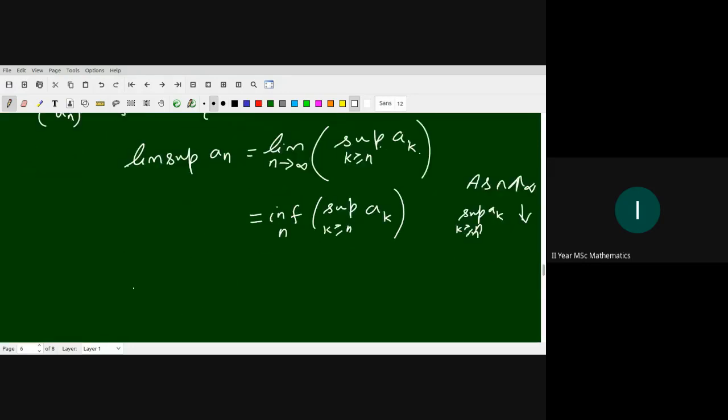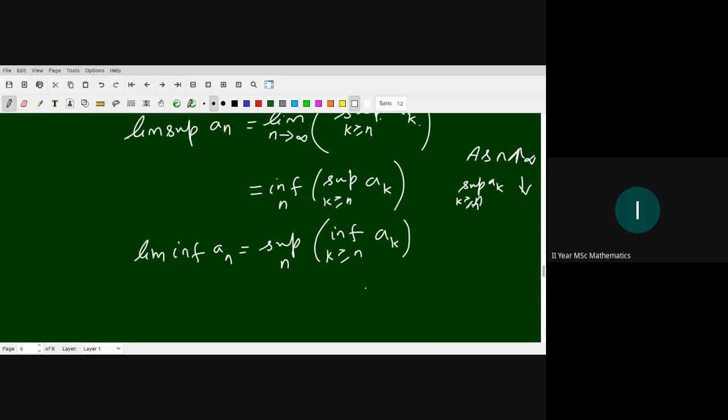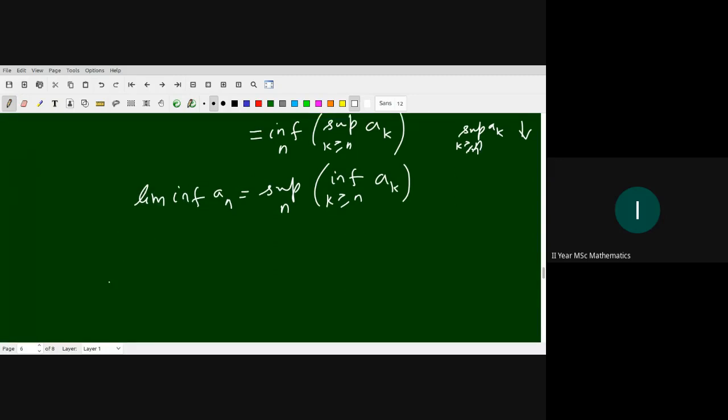And similarly, we write limit infimum an as the supremum over n of the infimum over k greater than or equal to n of ak. One thing is clear here: the infimum is the greatest lower bound and the supremum is the least upper bound.